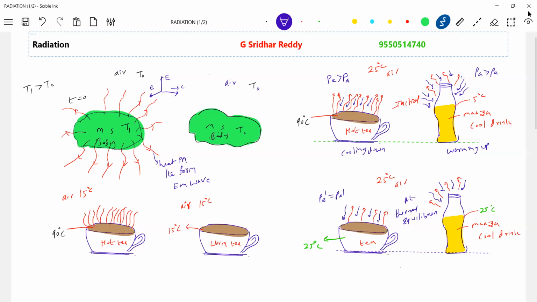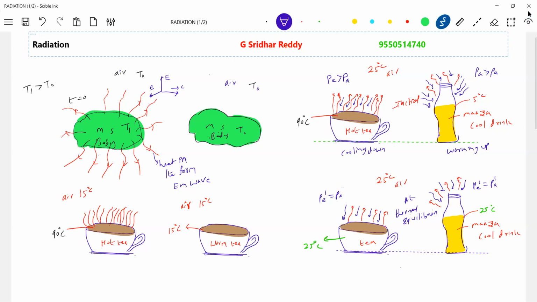At what rate energy is emitted, at the same rate energy is absorbed. Therefore the net heat gained or lost will be zero, so the temperature of the tea will remain constant. The same thing happens here also. How much power it emits, that much power it will absorb, and the rate of emission equals the rate of absorption. Therefore the temperature of the cool drink will not change. Like this, it will be in thermal equilibrium.